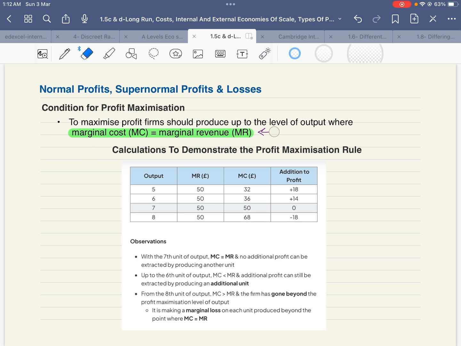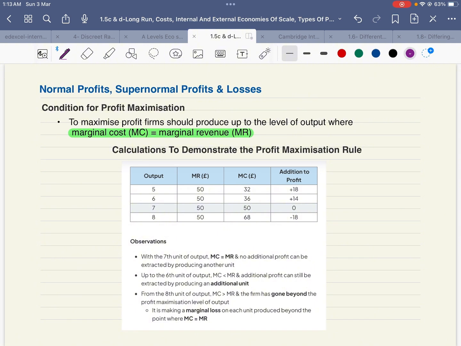If marginal cost is lower than marginal revenue, it means that they can manufacture more goods to attain more revenue. If marginal cost is greater than marginal revenue, it means that they need to produce less in order to attain maximum revenue and not lose out on some money. If marginal revenue is greater than marginal cost, it means that they can manufacture even more units to attain maximum revenue.